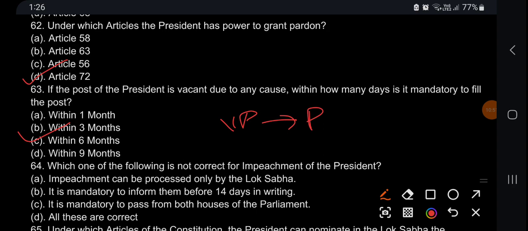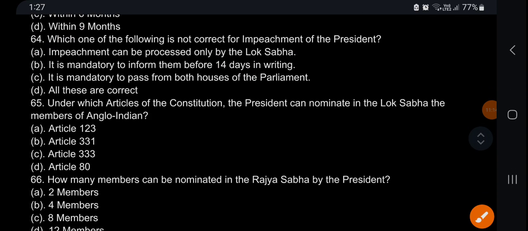Which one of the following is not correct for the impeachment of the president? Impeachment can be processed only by Lok Sabha. No, both Lok Sabha and Rajya Sabha. So answer is A. It is mandatory to give 14 days' notice. It's mandatory to pass by both houses. This is also correct. This is correct. This is wrong. So answer is A.